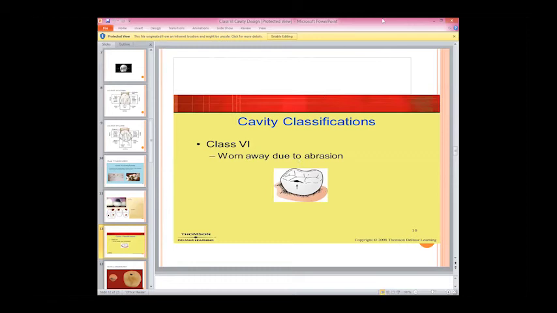How does the tooth wear away? No, it's not about the grinding of the tooth. Grinding of the tooth is adhesion. Process of wearing. It's okay. It's about the wear and the tear.